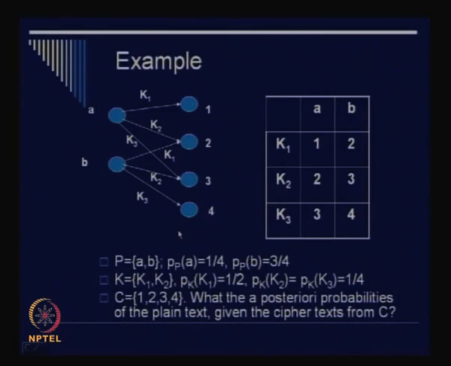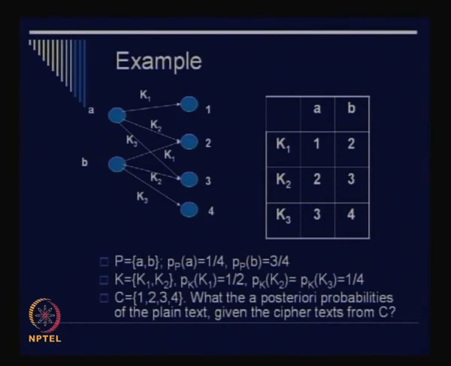So what is the transformation? The transformation says that you can start with A, and if your k is k1, then you go to 1. If your k is k2, then you go to 2. If your k is k3, you go to 3, right. Similarly for the other transformations. If your plain text is B, then you also get other mappings like 2, 3 and 4. So this is the corresponding mapping that we are concerned with. Now let us try to understand certain things about what we have just described.